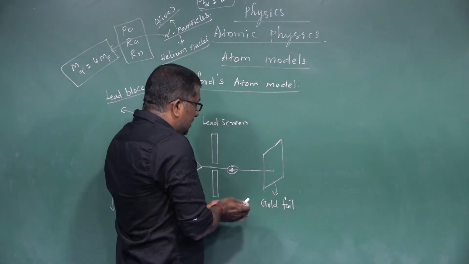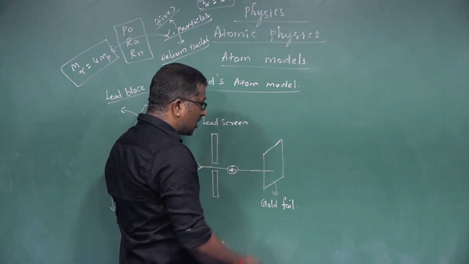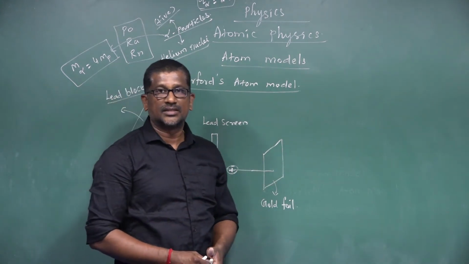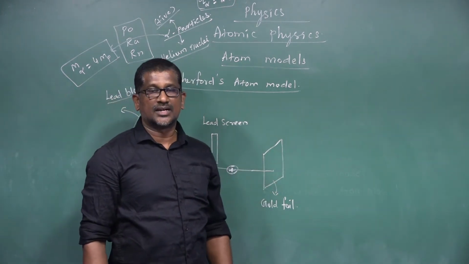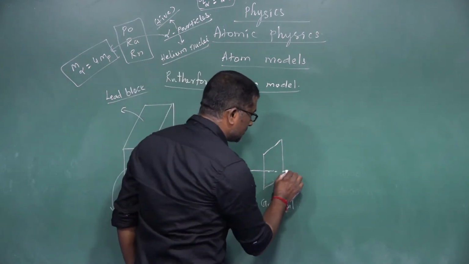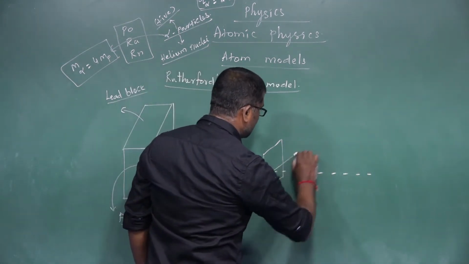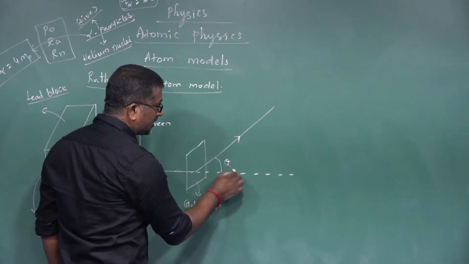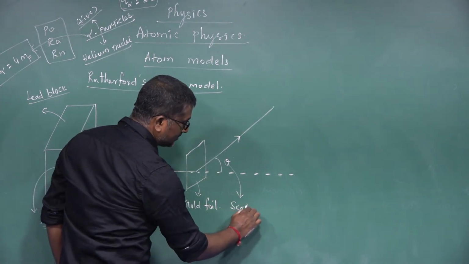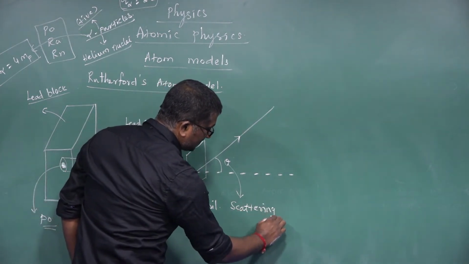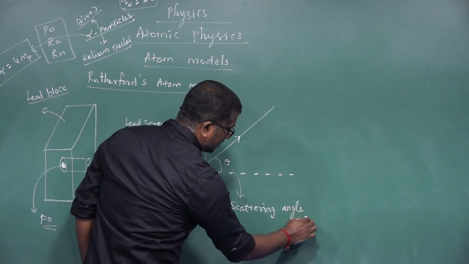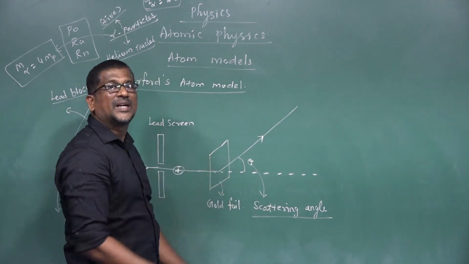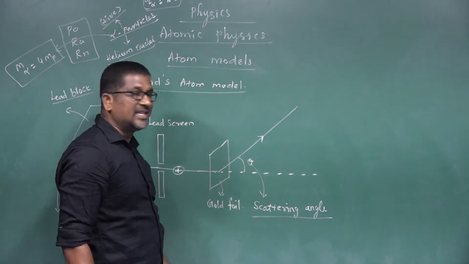It was observed that when the alpha particle strikes the gold foil, it is scattered at different angles. Suppose here theta is called the scattering angle. So when the alpha particle strikes the gold foil, it is scattered at different angles.